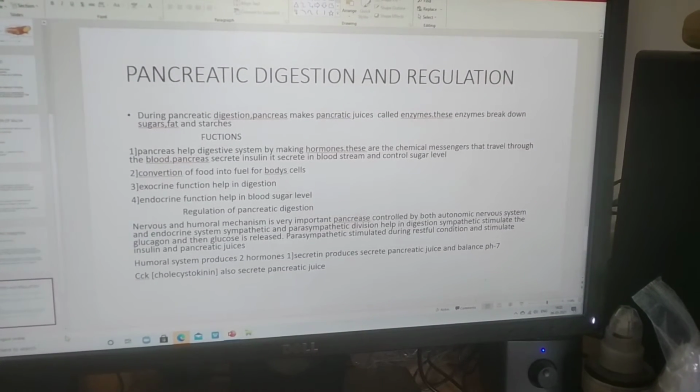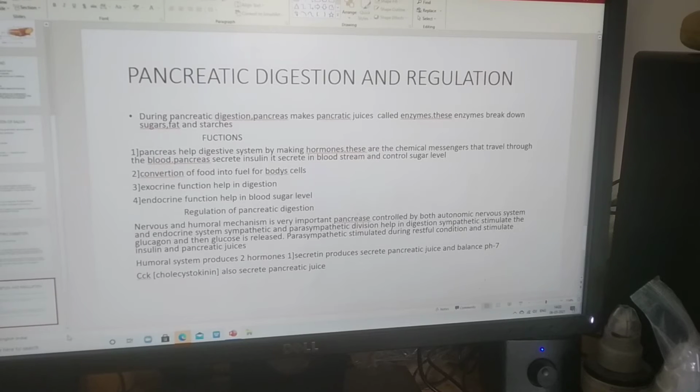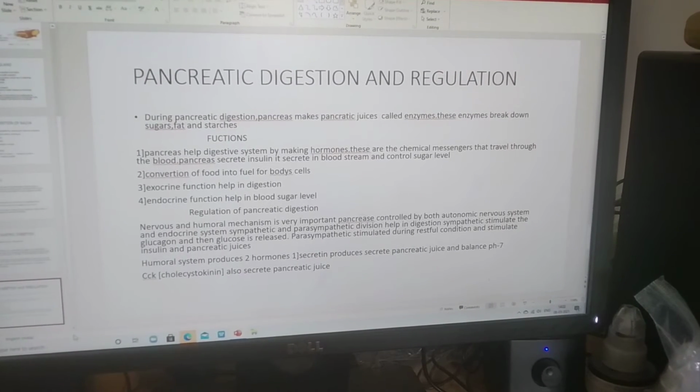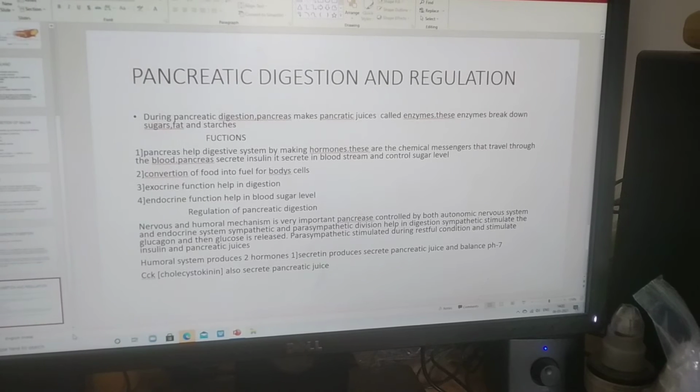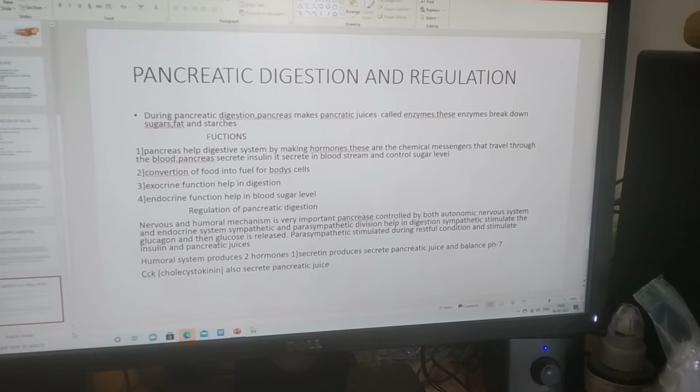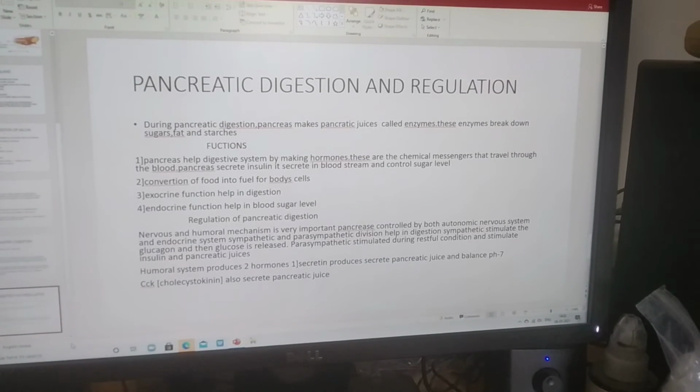The pancreas also performs the function of breakdown of sugar, fat and starches, the conversion of food into fuel for body cells. Exocrine function helps in digestion. Endocrine function helps in controlling blood sugar level.